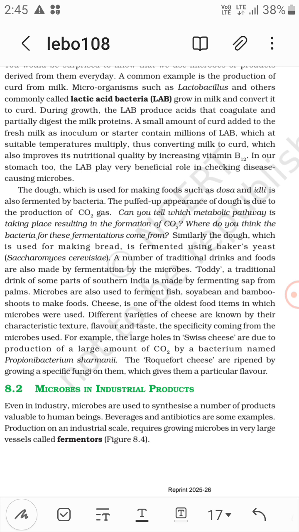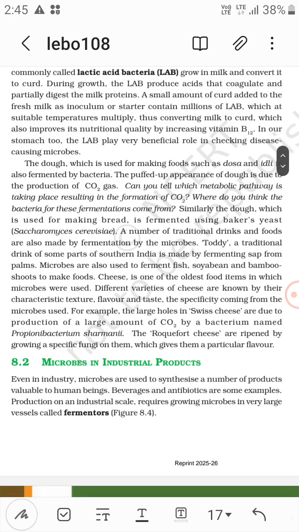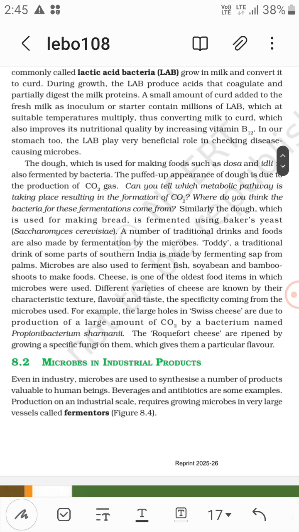Similarly, the dough which is used for making bread is fermented using baker's yeast, that is Saccharomyces cerevisiae. A number of traditional drinks and foods are also made by fermentation by the microbes. So toddy, a traditional drink of some parts of southern India, is made by fermenting sap from palms. So these are the trees. Microbes are also used to ferment fish, soybean, bamboo shoots to make foods.